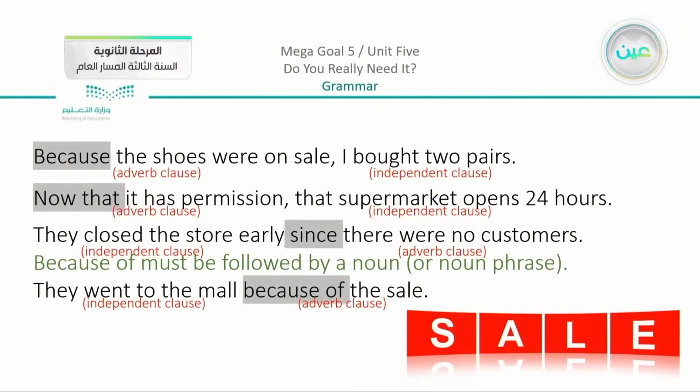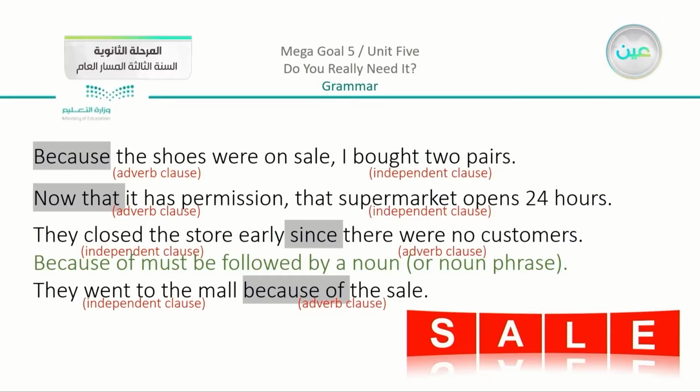Now here in these 4 examples, you can see that the highlighted part, in the gray part, is our conjunction. You can see, "Because the shoes were on sale, I bought 2 pairs." Now if I say "because the shoes were on sale," stop, there is no complete meaning. So this is going to be the adverb clause or the dependent clause, and you have the independent clause, which is "I bought 2 pairs."